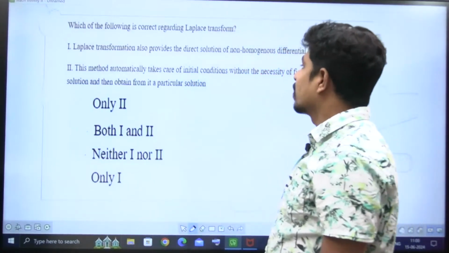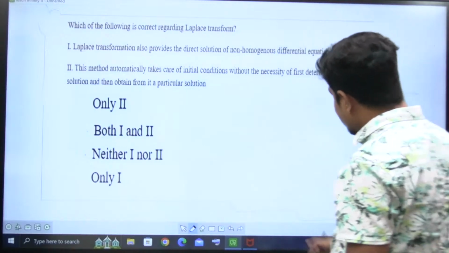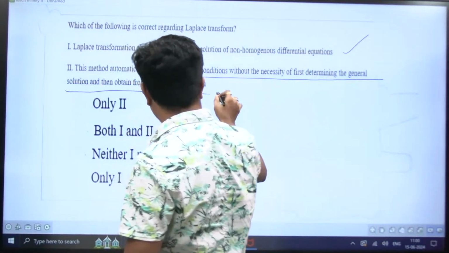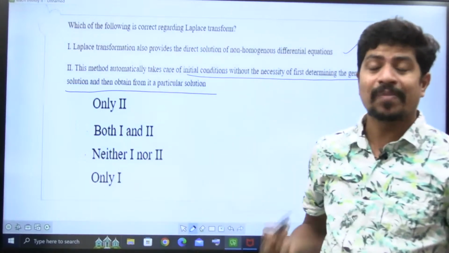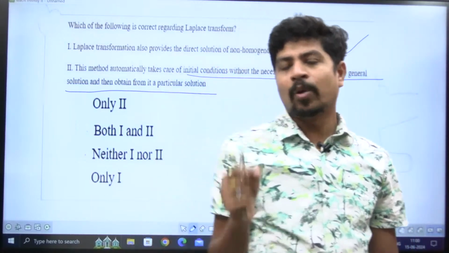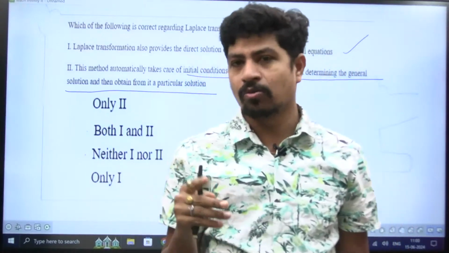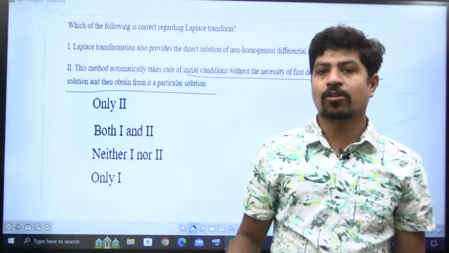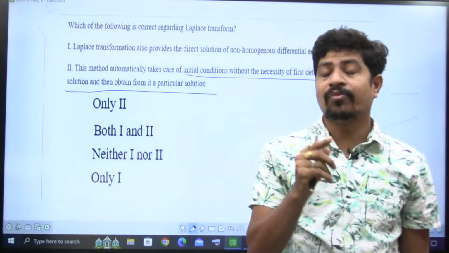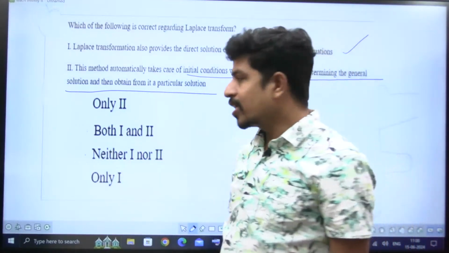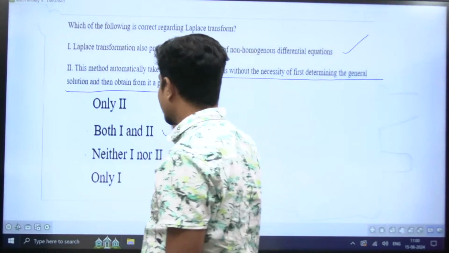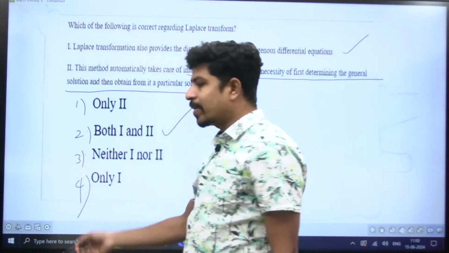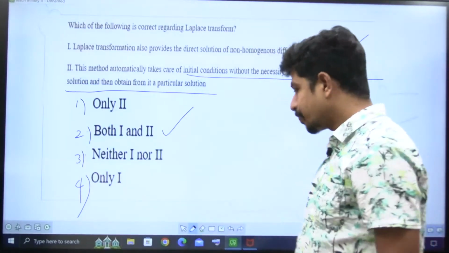Next. This method automatically takes care of initial conditions without the necessity of first determining the general solution and then obtaining the particular solution. Yes, that is the advantage of Laplace transform. I told you, in time domain, if you want to solve differential equations, two times you have to solve, one for the particular integral, another for the complementary function. But if you apply Laplace transform, you directly get the solution without separately taking care of initial conditions. Here also both 1 and 2 are correct. Satyam, 1, 2, 3, 4. You see how many statement type questions there are, right?